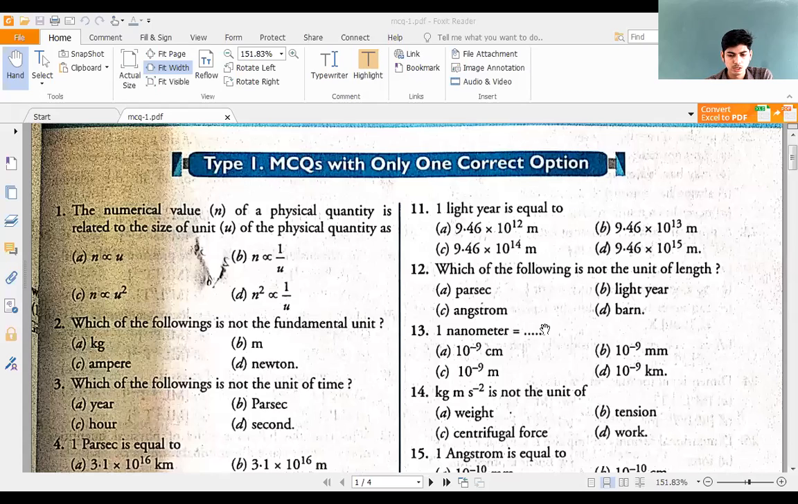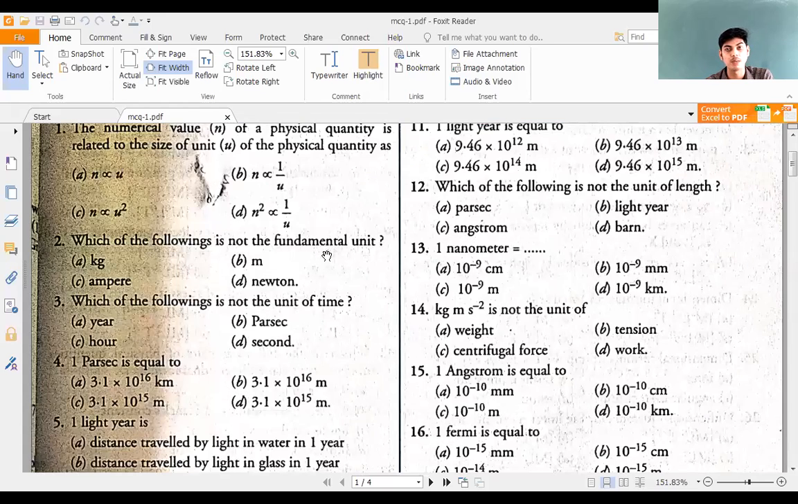Which of the following is not the fundamental unit? Which of the following is not the fundamental unit? You need to understand the question correctly. They are asking which among the given is not a fundamental unit. This is the most important term here. Which of the following is not the fundamental unit? We are given 4 units. Right? Of which is not the fundamental unit. They are asking which one is not a fundamental unit.